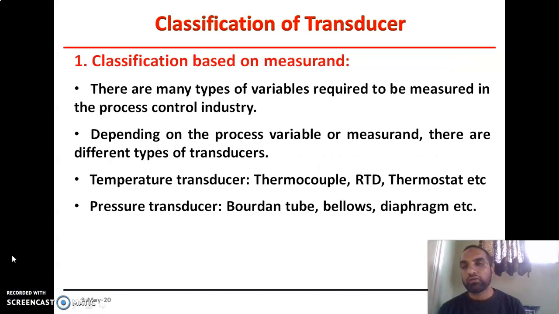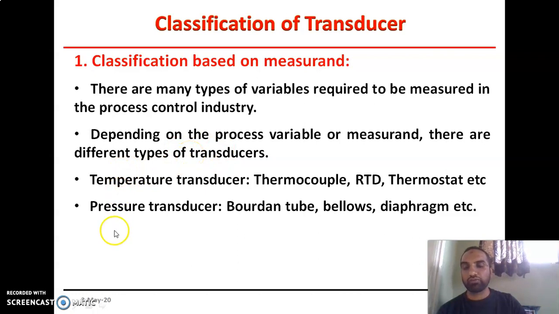Okay, the first type is classification based on measurement. There are different types of variables that are required to be measured in process control industries. For example, we want to measure temperature, pressure, humidity, vibrations. According to the requirement of measurement of such variables, we must use different types of transducers.